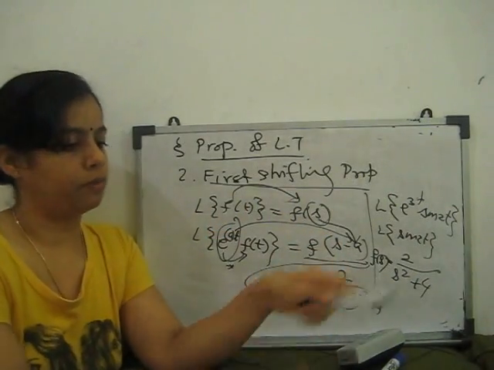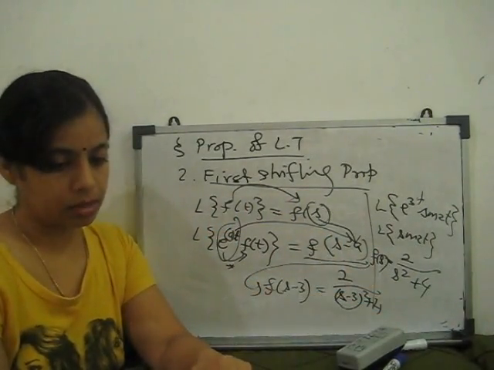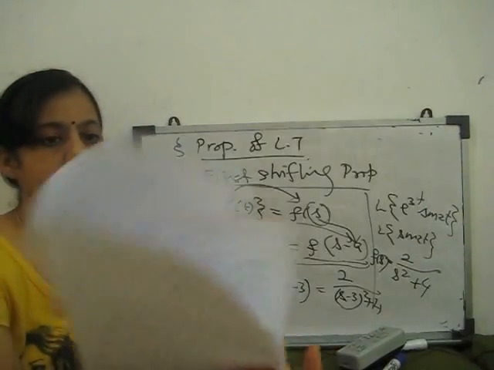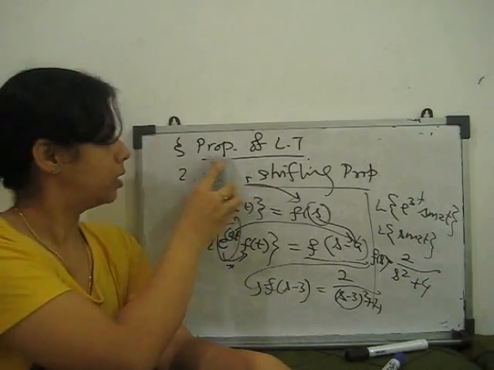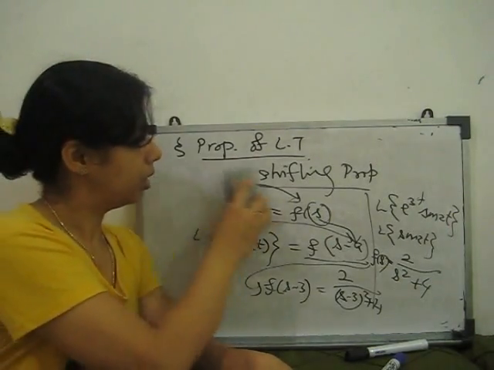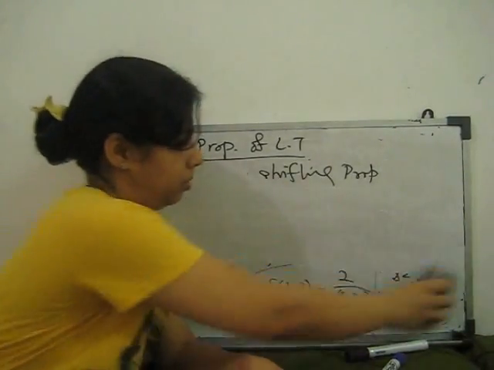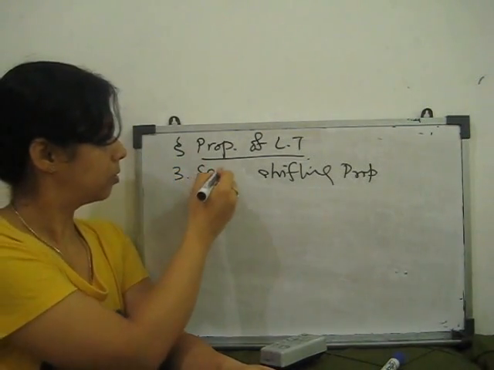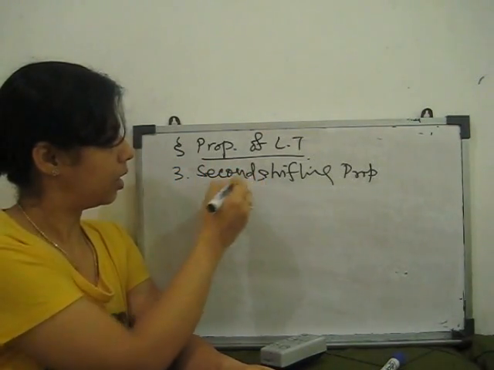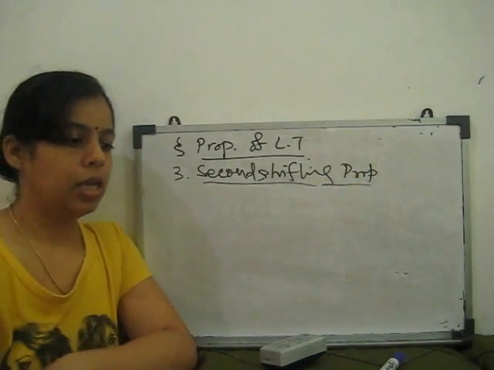That is the first shifting property. Next we talk about the property of second shifting. The third property is the second shifting property.